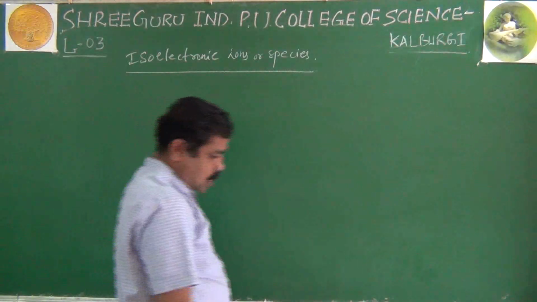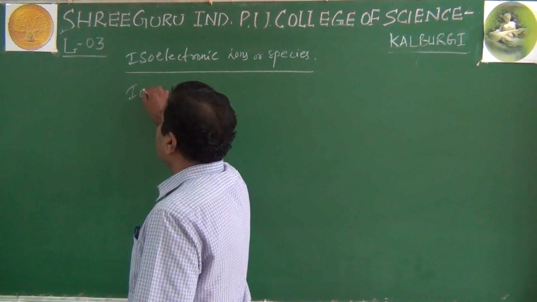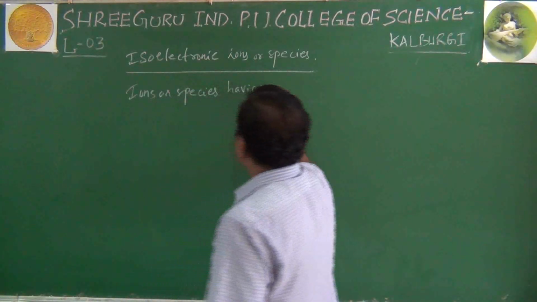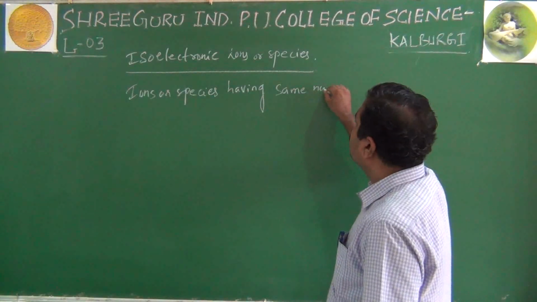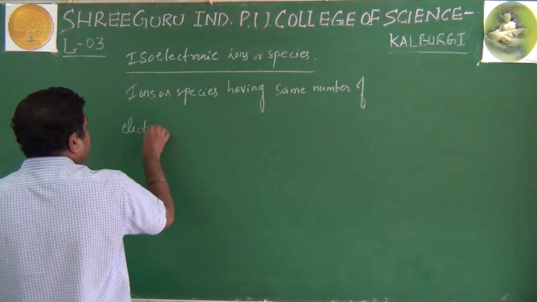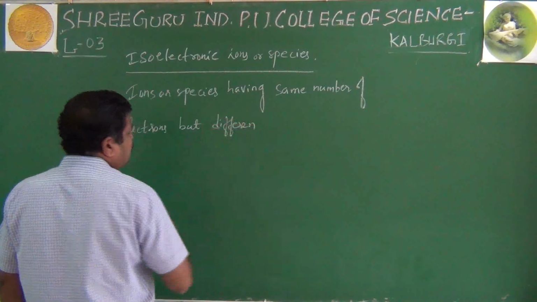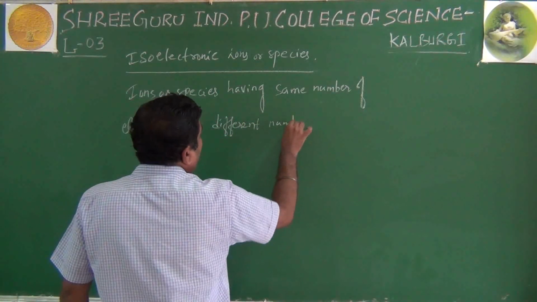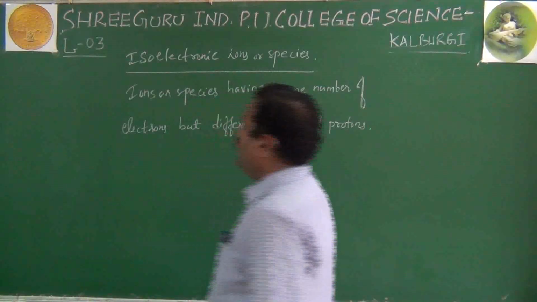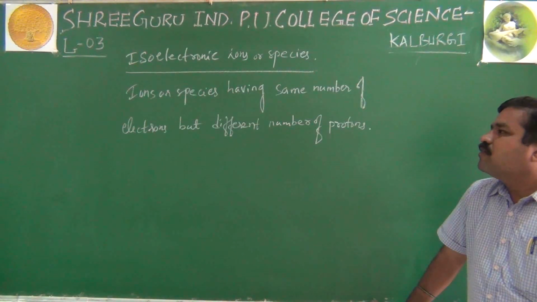What are these? Ions or species having the same number of electrons but a different number of protons.